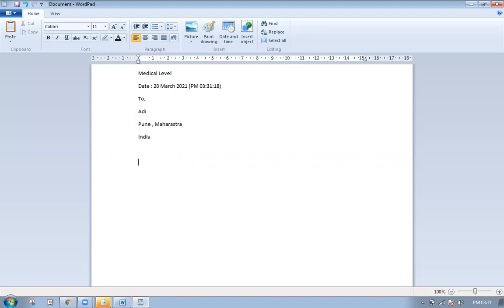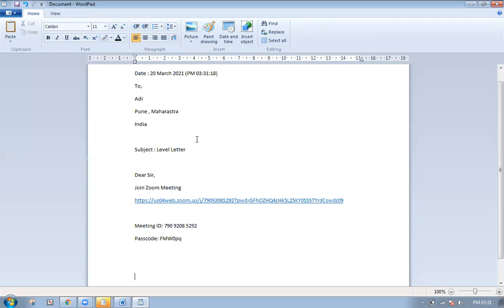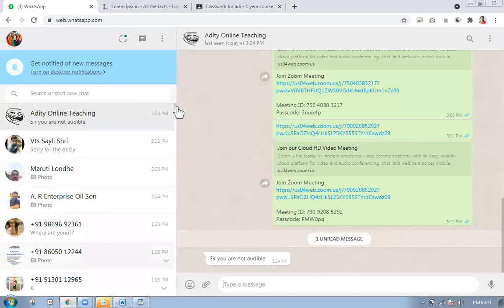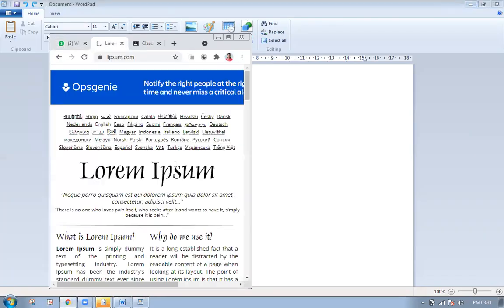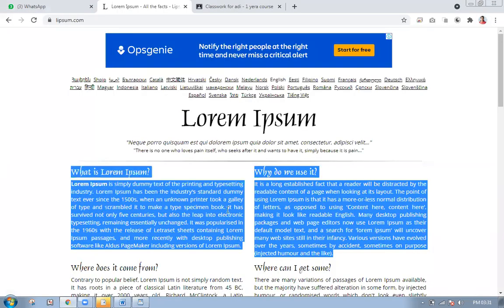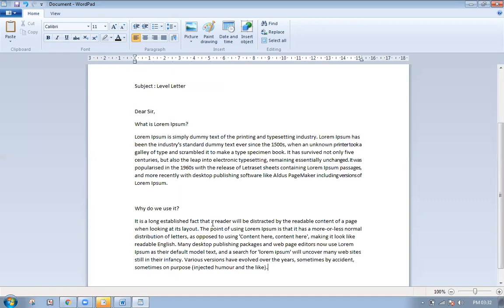Then I have to write a subject here. So I'm saying subject, that is leave letter. Fine. Saying dear sir. That is done. Some paragraph. Writing these two paragraphs here. Oh, this is not there, where did the last time's paragraph go? So we'll be copying some data from internet source. So copying the same data. These two paragraphs are copied.